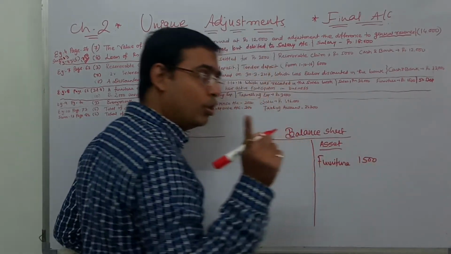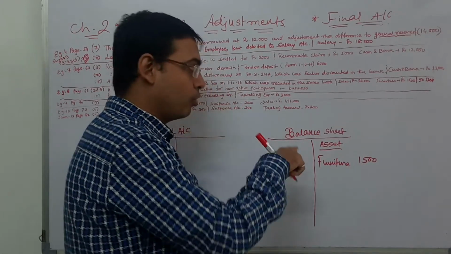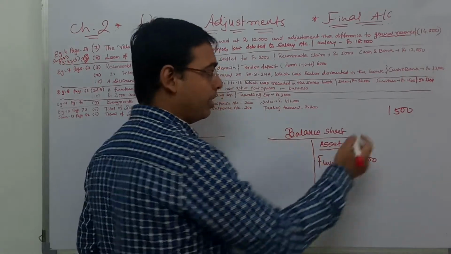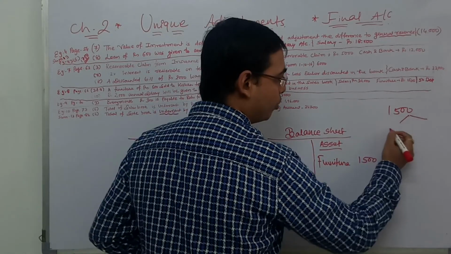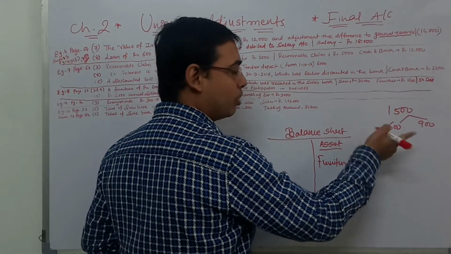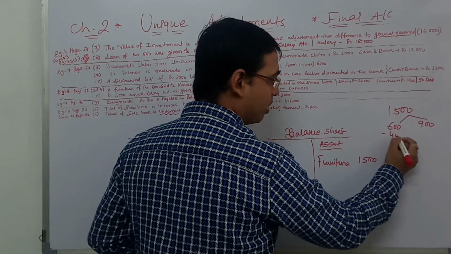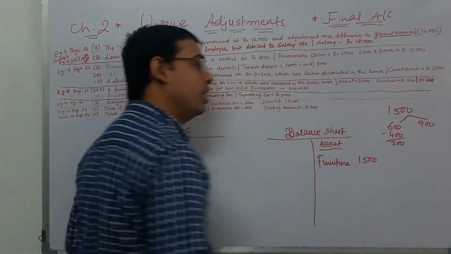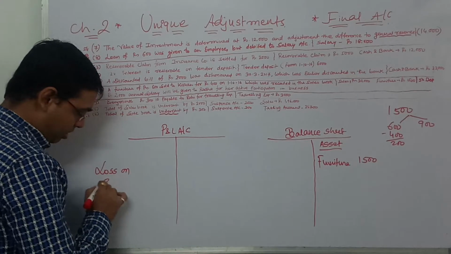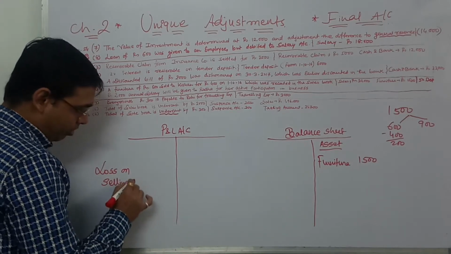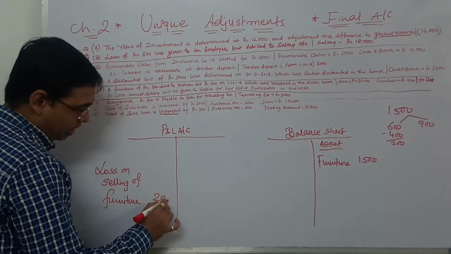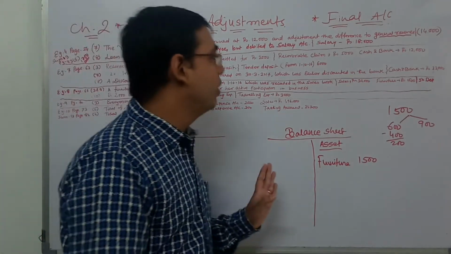Now, I have told you, when it is sold, you will have two parts here, 600 and 900. 600 was sold for 400, so 200 was our loss. So first put it: loss on selling of furniture 200. Clearly understood?